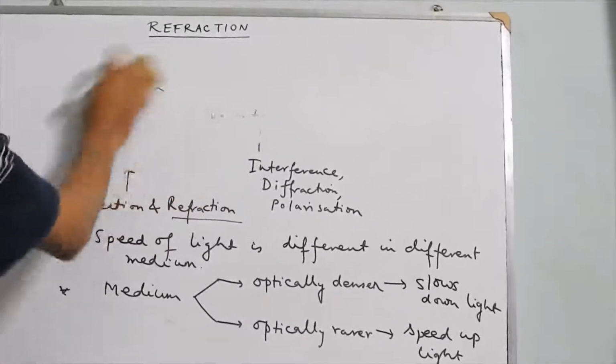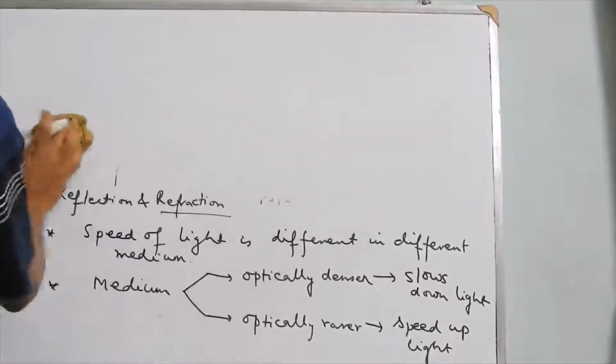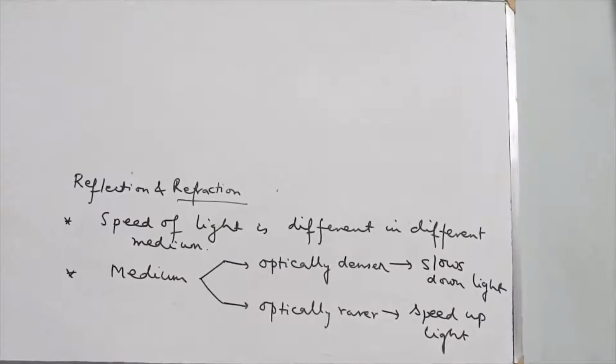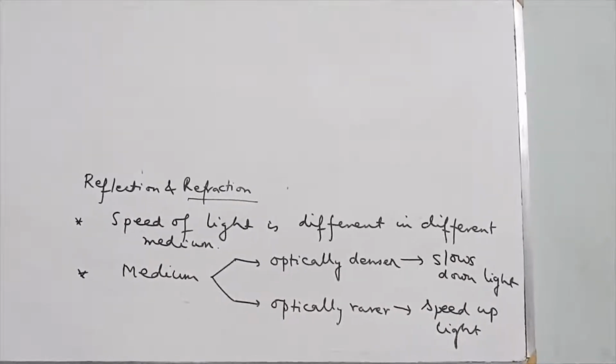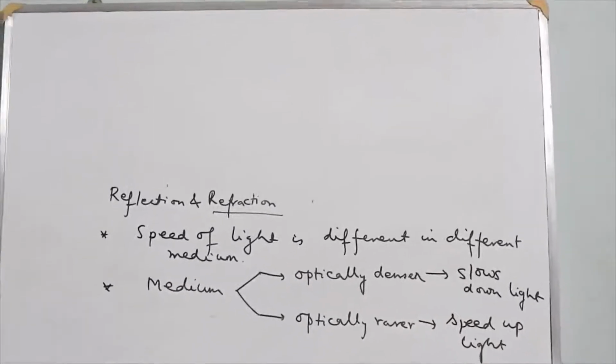If it is an opaque medium, definitely most of the light will be absorbed. But if light passes from one medium to another medium, definitely the speed of light will either increase or slow down, and so the path of the light will change.